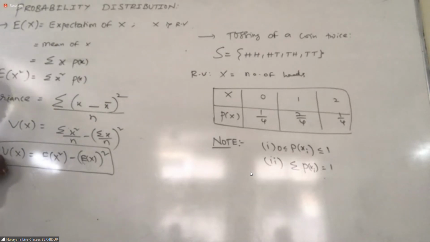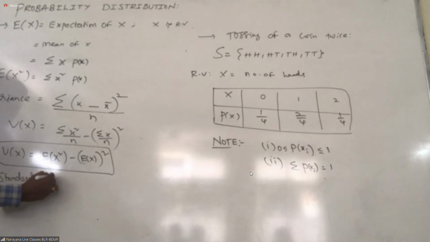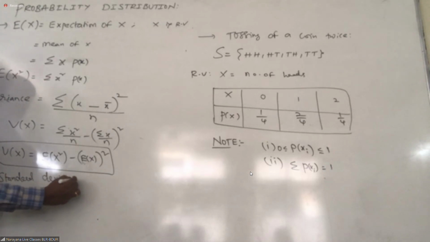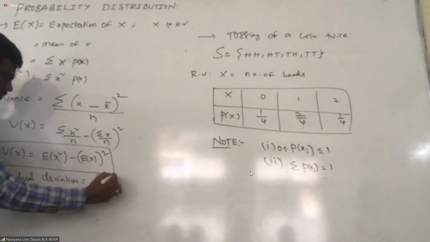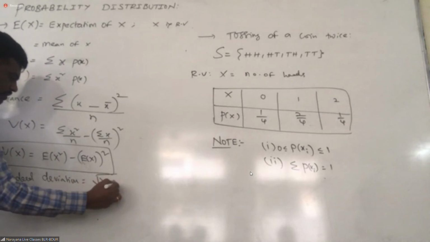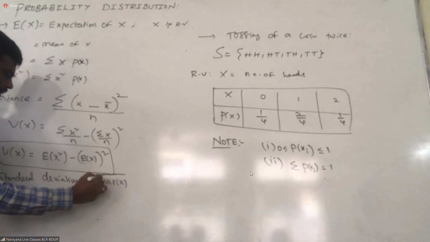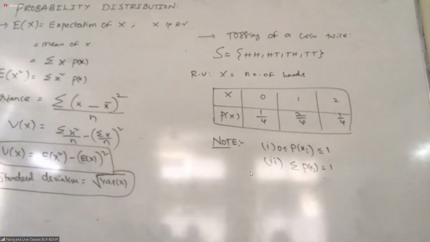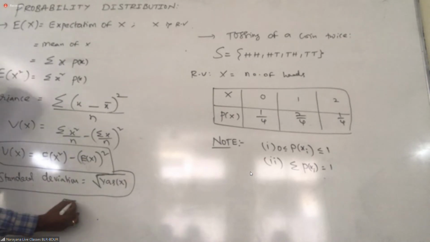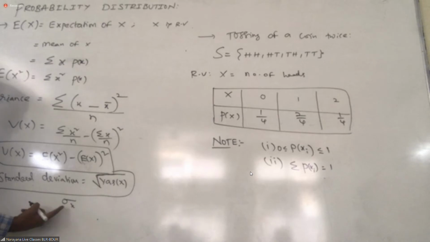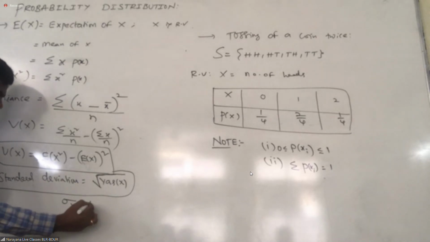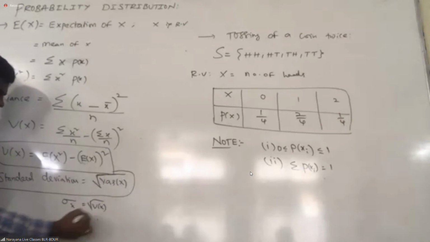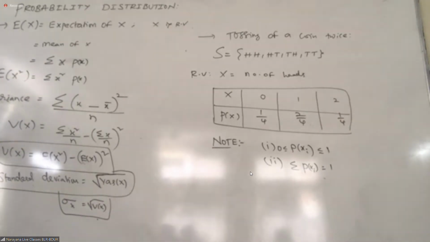Then from variance, we will get standard deviation. What is standard deviation, students? At least do you have this idea? Square root of variance is nothing but standard deviation. Standard deviation is written with the symbol sigma x. Sigma x is nothing but root of variance of x.